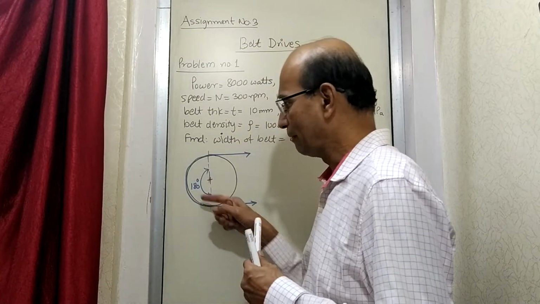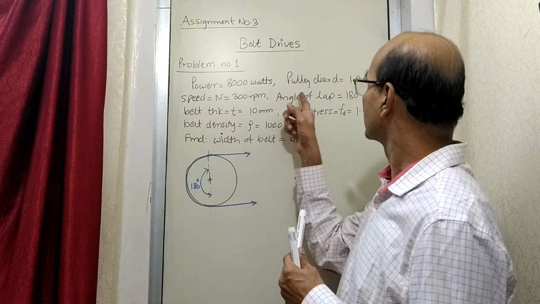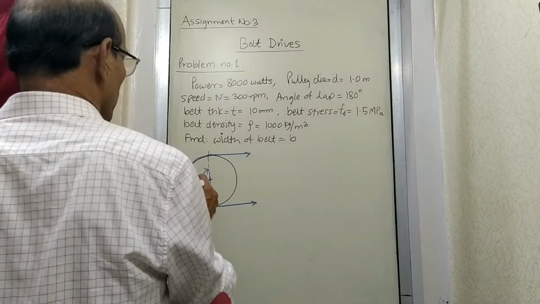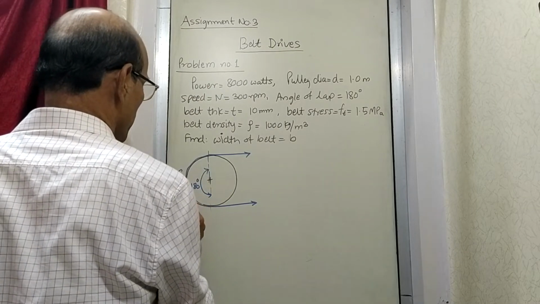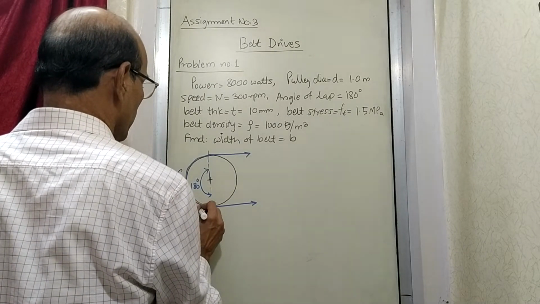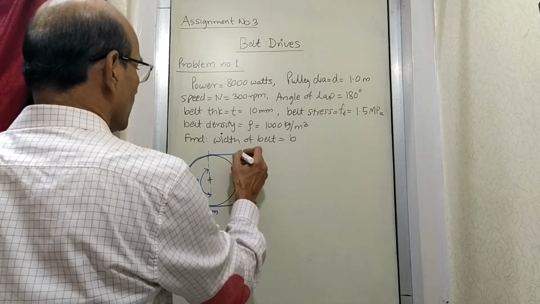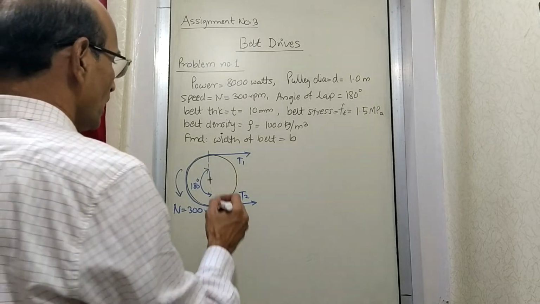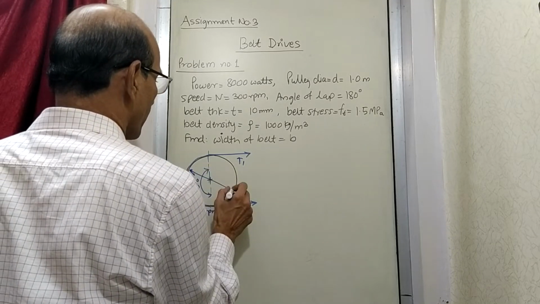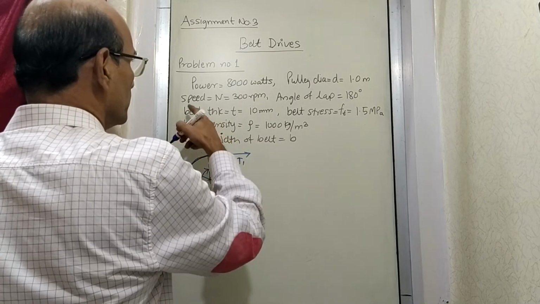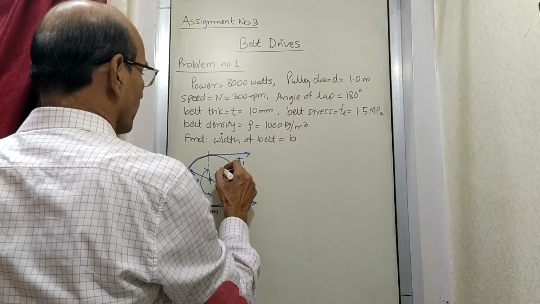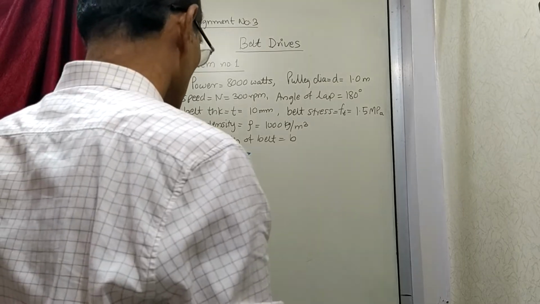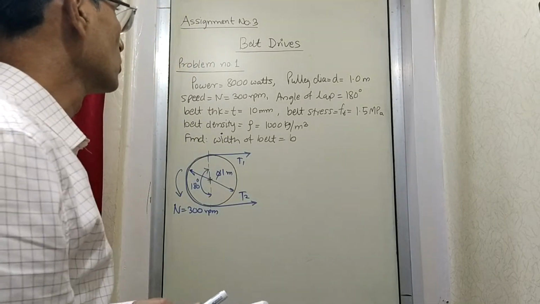So the angle of lapping is given as 180 degrees. Now this particular pulley is rotating at 300 rpm. Let's say this is T1 and this is T2, the tensions in the two sides, and the diameter of this pulley is given as 1 meter. So this is what is given.